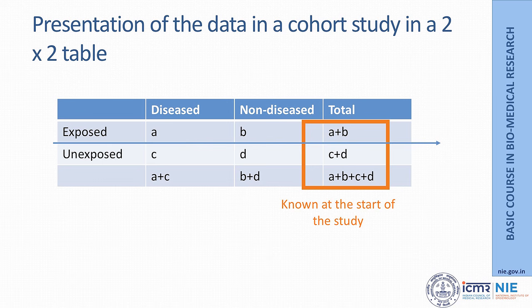This is how the data in a cohort study would look. This is how the 2 by 2 table in a cohort study would look. We started the study by selecting people who are exposed, which is A plus B, and people who are unexposed, which is C plus D, and we followed these people. A plus C developed the disease and B plus D remained undiseased. So, at the beginning of the study we know who were exposed and who were not exposed.